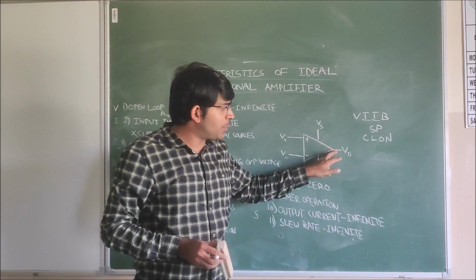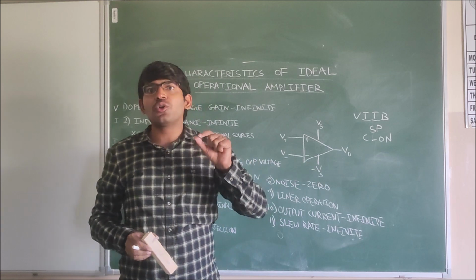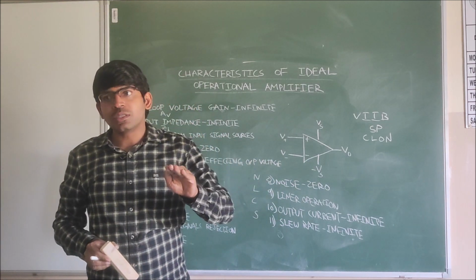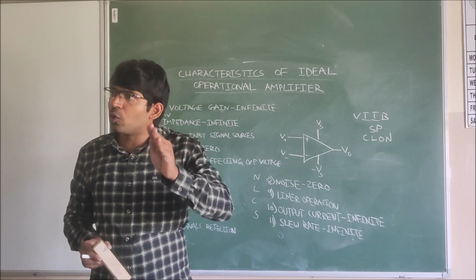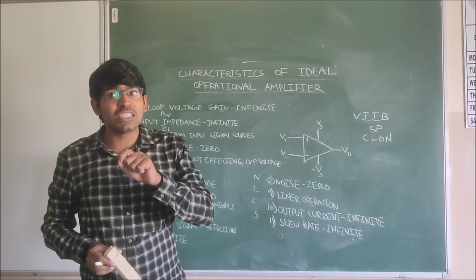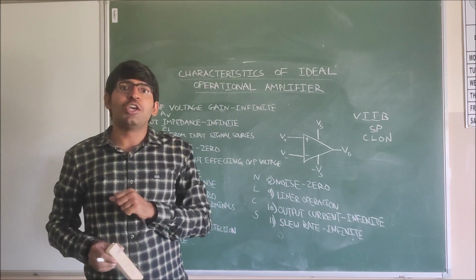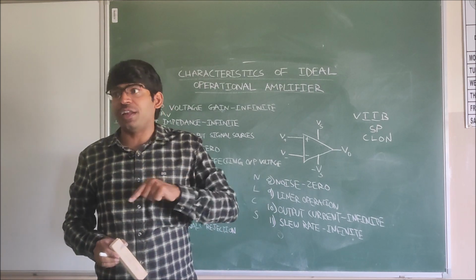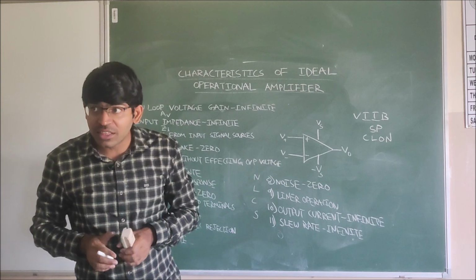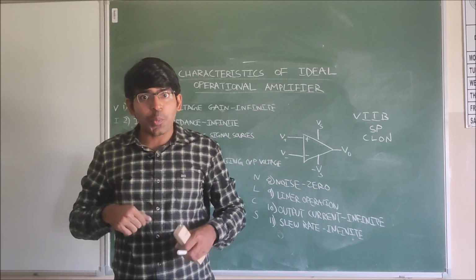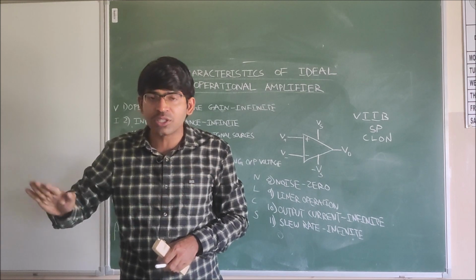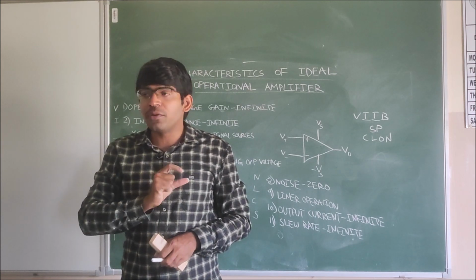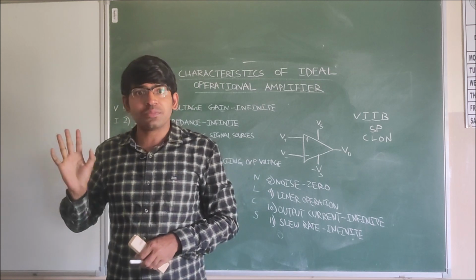Output impedance we are keeping very low in order to drive the load properly, such that there will be no voltage drop and the entire voltage reaches the load. Output impedance is 0. Input impedance is infinite. And the bandwidth is infinite. We are expecting our operational amplifier to amplify all frequency signals. That's why the bandwidth is infinite.